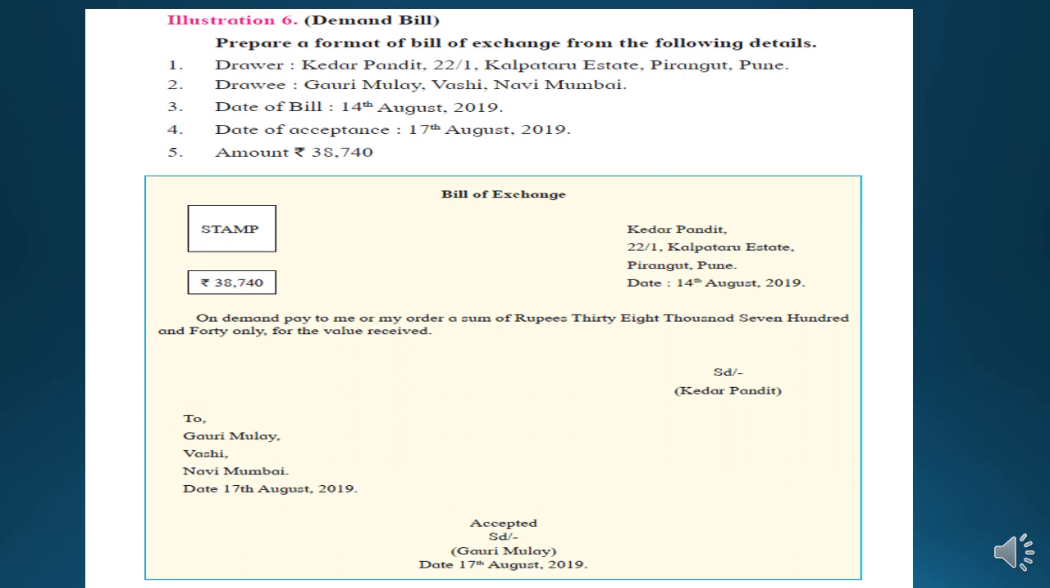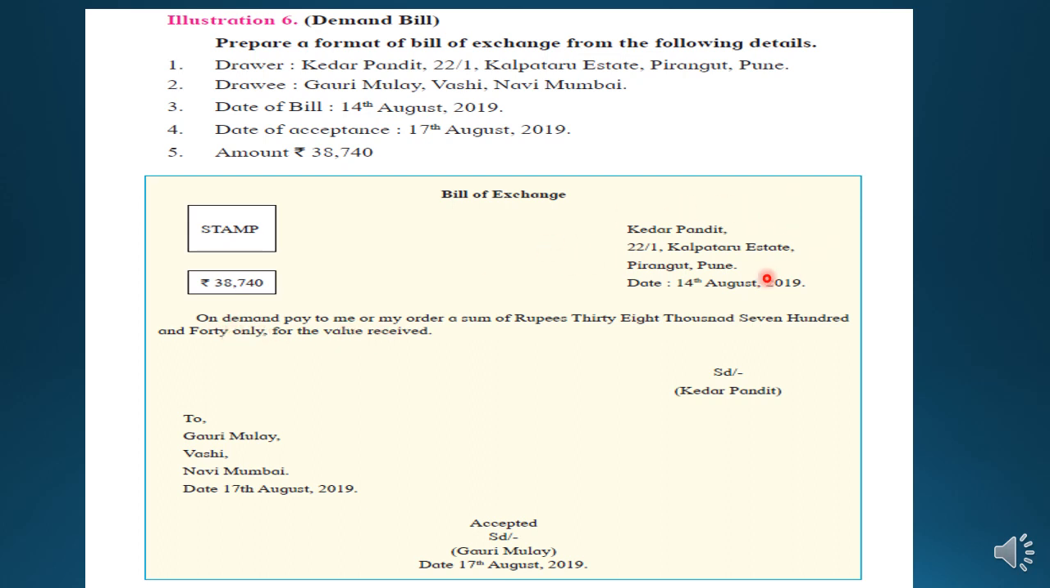Students, you can see the next type of bill is demand bill. You know that there are many types of bill and many types of acceptance. So based on the situation of acceptance and types of bill, the sentence will be a little bit changed, so you have to take care of that. Again, here everything is clearly mentioned: drawer, drawee, date of bill, date of acceptance is different, and the amount of the bill. So it is not the acceptance type, it is a type of bill, that is demand bill. So rather than writing "after the date," we will write "on demand."